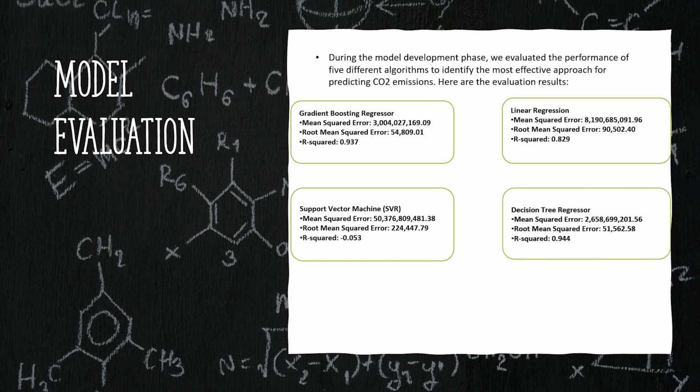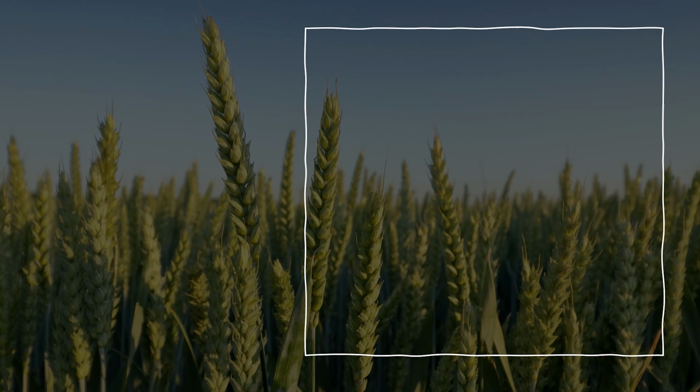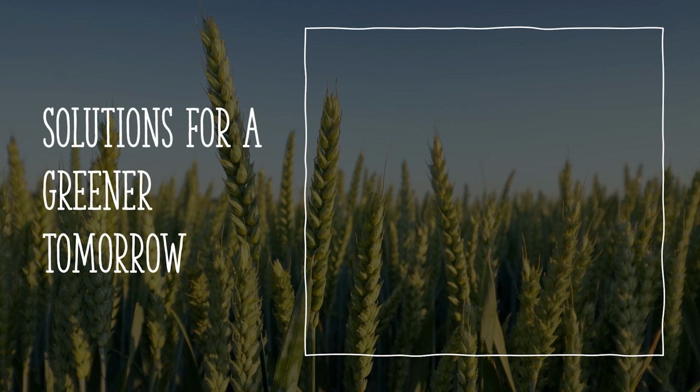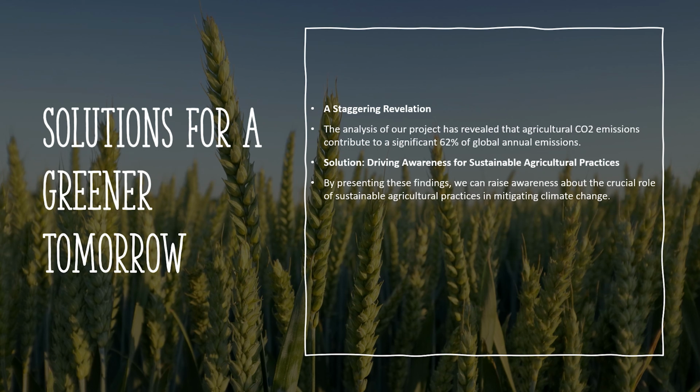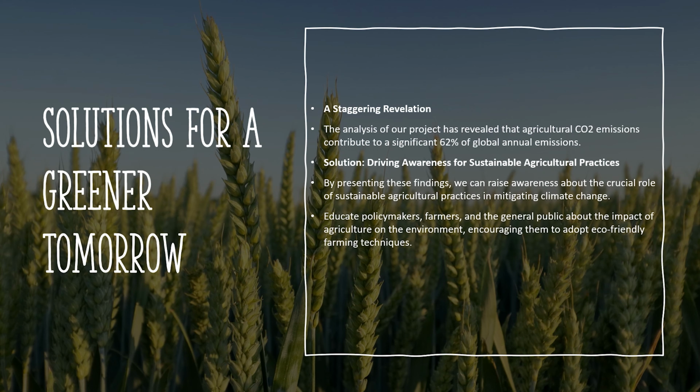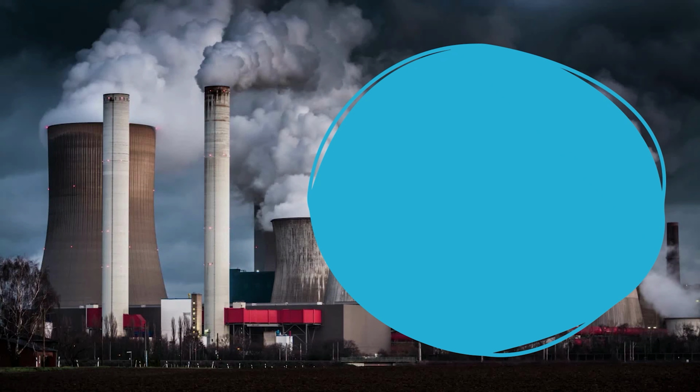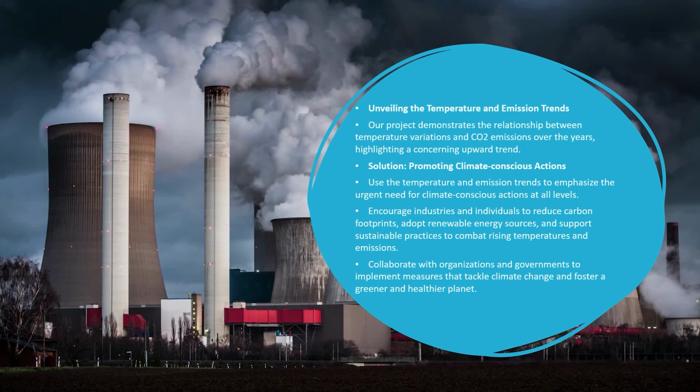Solutions for a greener tomorrow. Armed with insights from our analysis, we propose actionable solutions for a greener future. By promoting sustainable agricultural practices, we can significantly reduce CO2 emissions and pave the way for a more sustainable world. Unveiling the temperature and emission trends. Our analysis uncovers crucial temperature and emission trends that impact our planet's climate. By identifying these trends, we can implement targeted strategies to mitigate climate change.